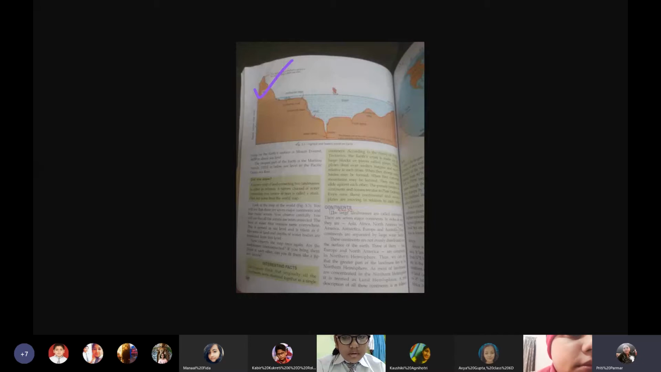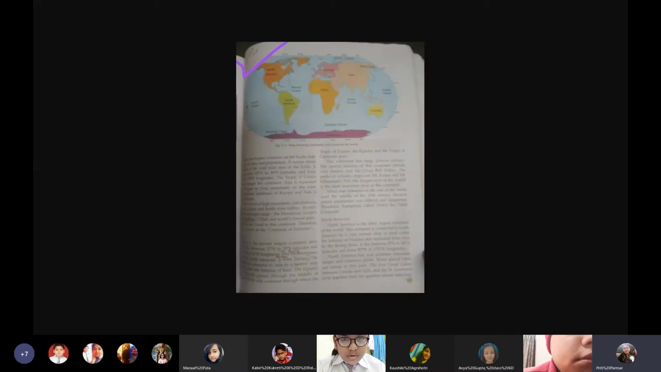Then we took up Asia in detail, where we know that the Tropic of Cancer passes through it, and it is separated from Europe by the Ural Mountains. Then we also came to know that when we talk of Asia and Europe together, we call them Eurasia.